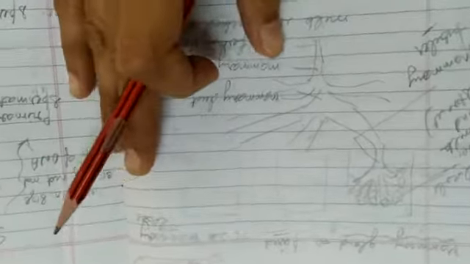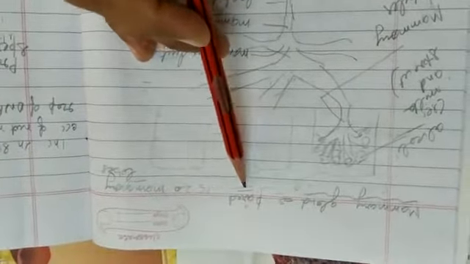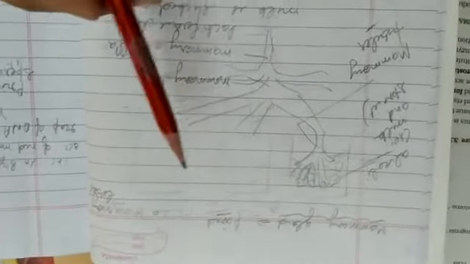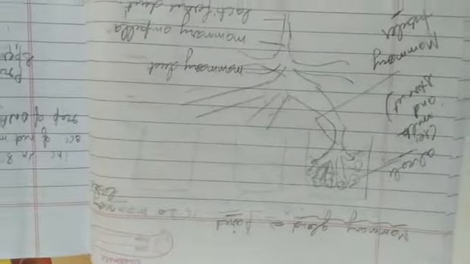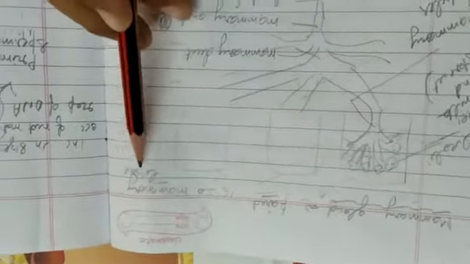Mammary glands are paired structures. Okay, so these are paired. If we look at this diagram, to make it clear, I have made a rough diagram not related to any original diagram, just to make it understood. So each mammary gland is composed of how many lobes?